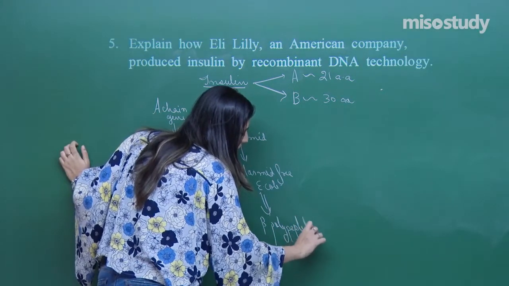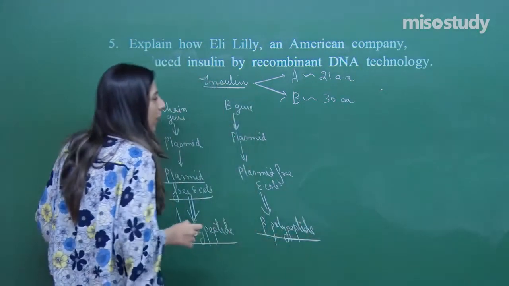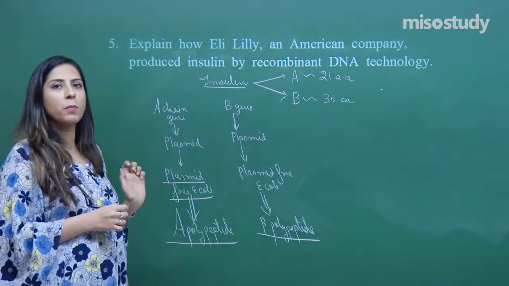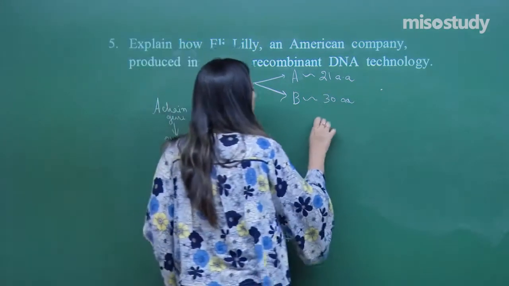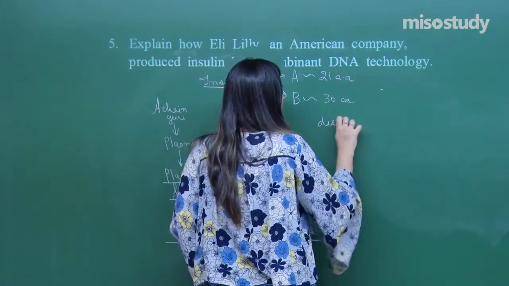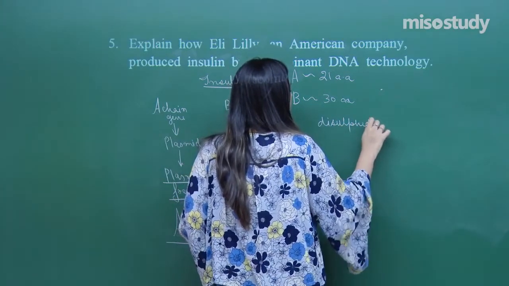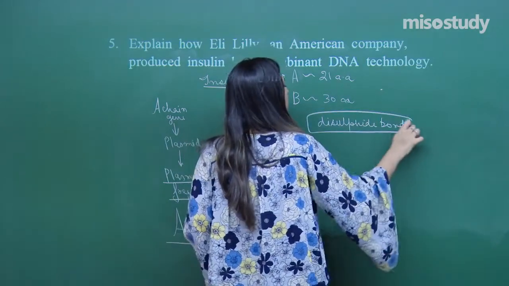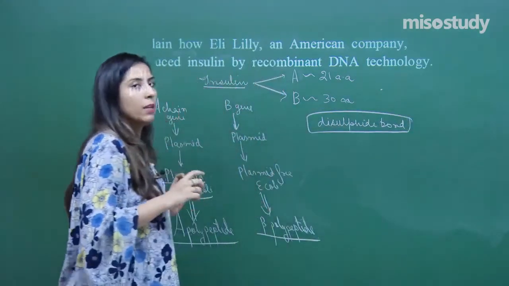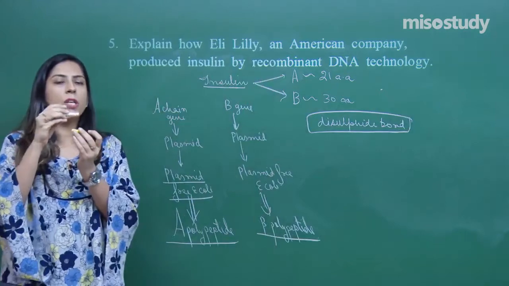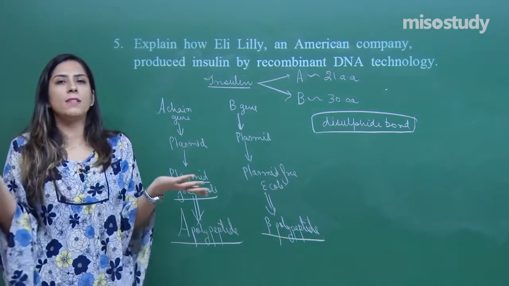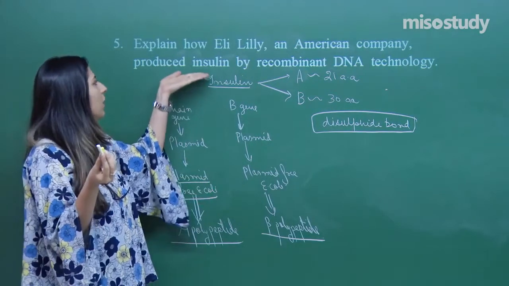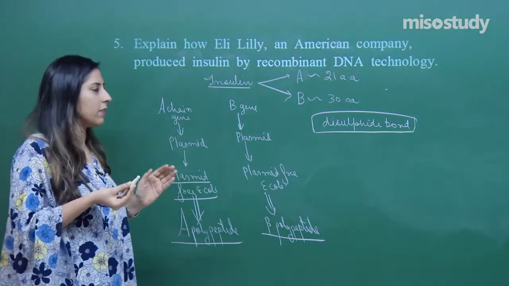And both of these polypeptides, they were joined together. And what will be the bond between them? That is a disulfide bond. Now, this disulfide bond which will form in them, they will hold the 2 chains together. Now they will be called an active protein or an active insulin or an active enzyme.